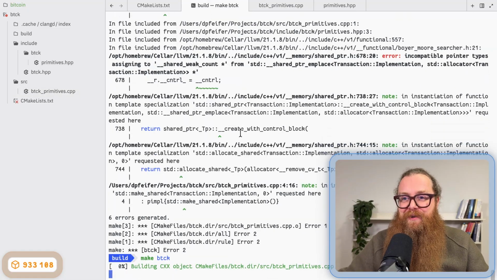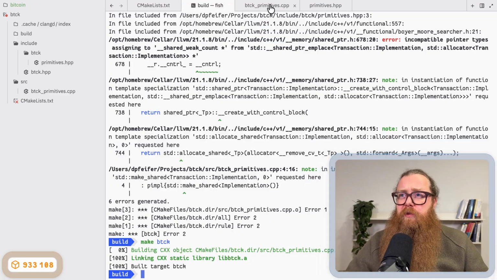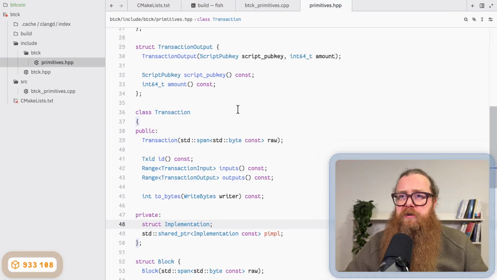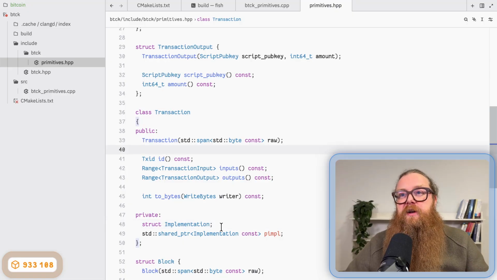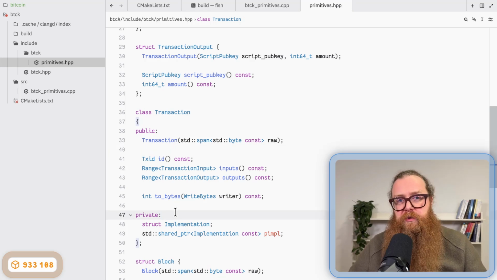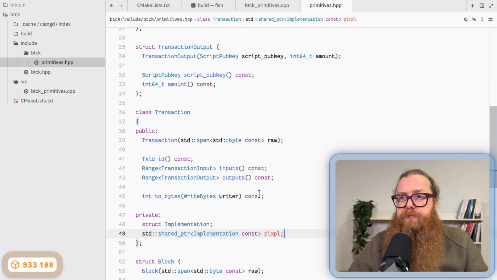So I run make and it's building. Cool. Okay. Back to the declaration. You see here that I don't have to provide a copy constructor or a destructor or assignment operator, because the default implementation will just do the right thing, because I'm using a shared pointer to const here.